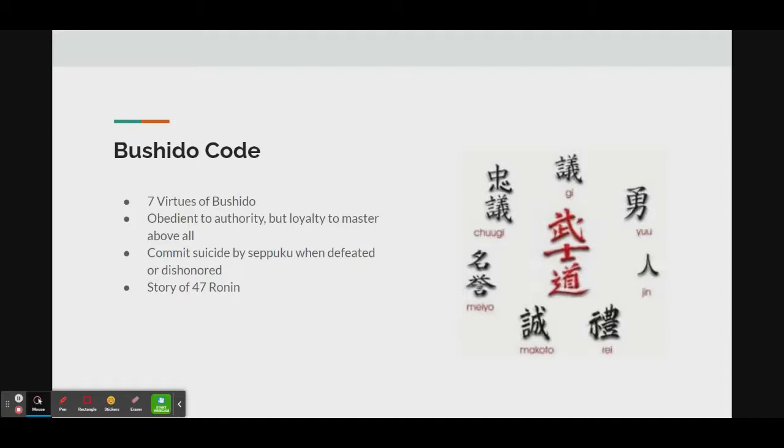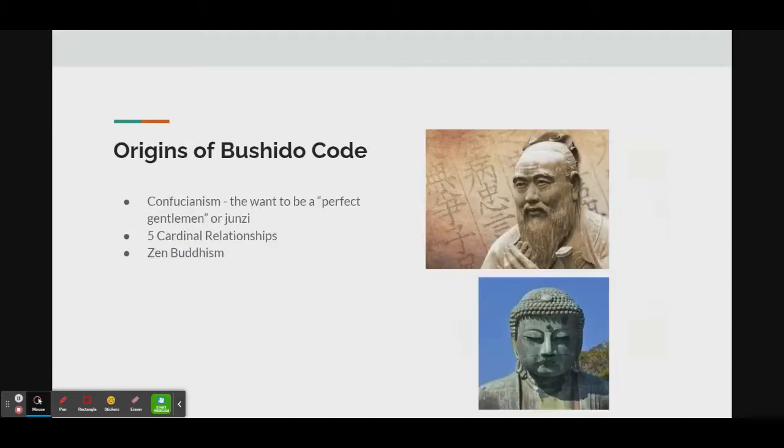When a samurai is defeated or feels dishonored, they can redeem themselves by committing suicide by seppuku, which is stabbing themselves in the stomach. In the story of the 47 Ronin, a lord of 47 samurai is betrayed and killed. After the samurai avenge their lord, all 47 of them commit seppuku for allowing their lord to be killed. This story illustrates how deeply devoted a samurai is to his lord.